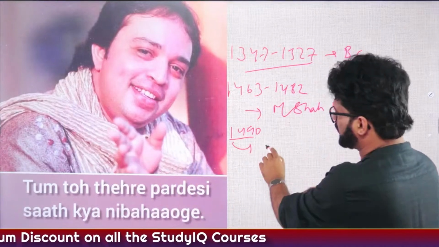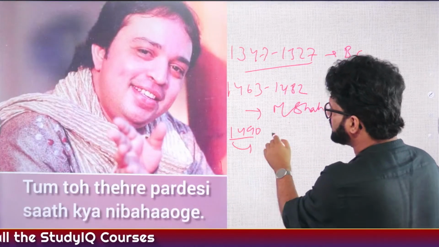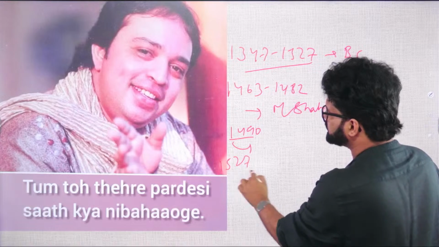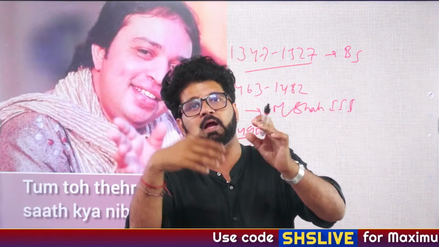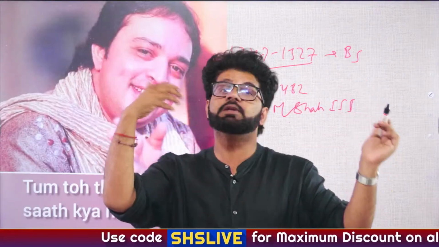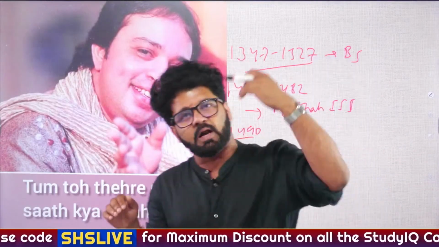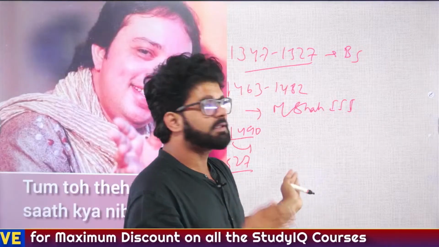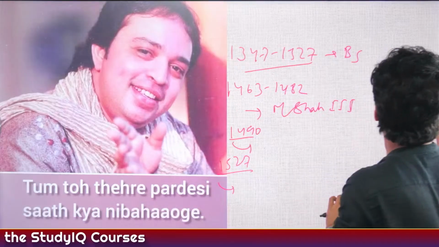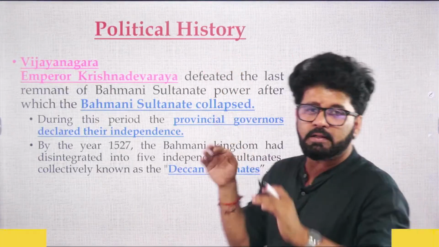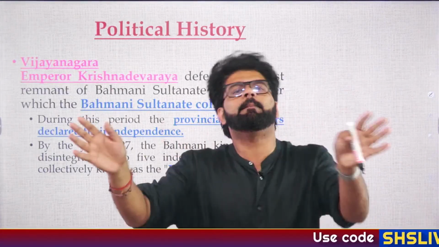By 1527, the process is complete. This process will be completed with the help of the Vijayanagar ruler Krishna Dev Roy. Although the process started earlier, it will be brought to an end by Krishna Dev Roy. So please understand, Krishna Dev Roy played a crucial role in breaking apart the Bahmani kingdom.